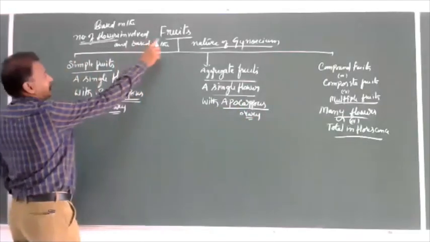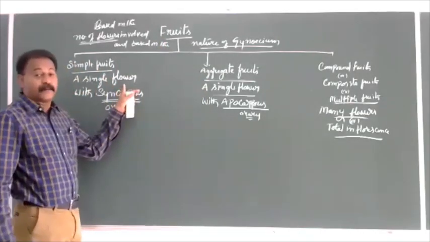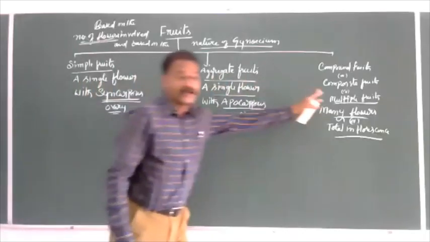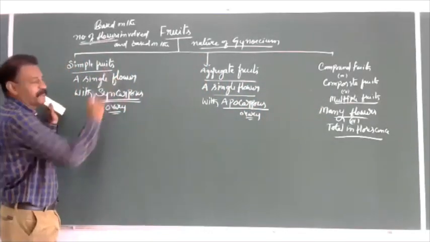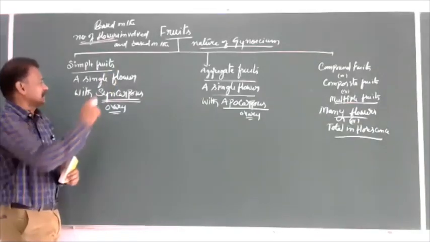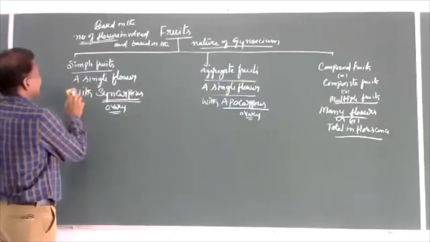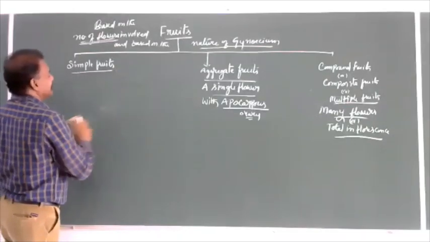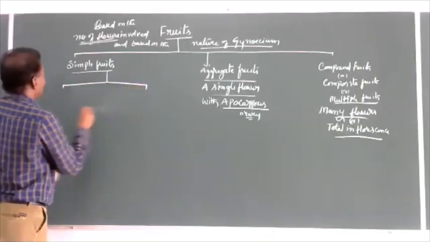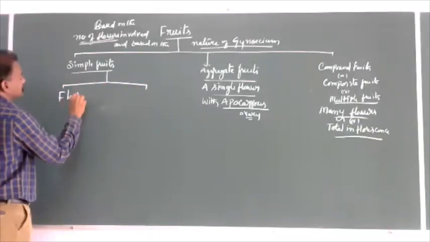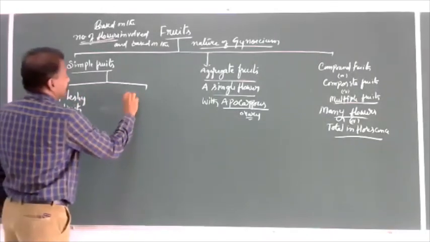So fruits are classified into 3 basic types based upon the number of flowers involved and the nature of gynoecium. Now, a simple fruit, which is having 2 characteristic features, single flower and syncarpous, is again characterized into fleshy fruits and dry fruits.